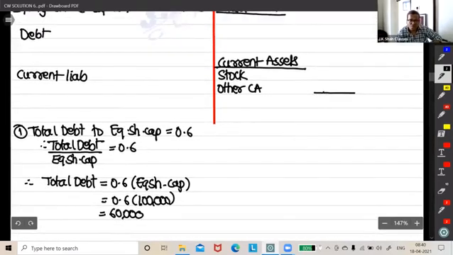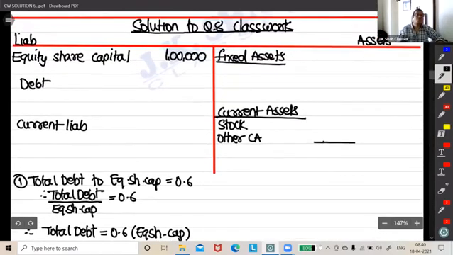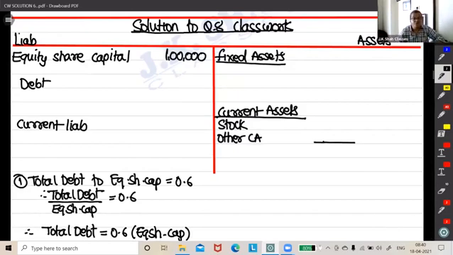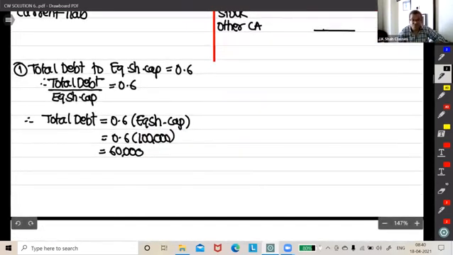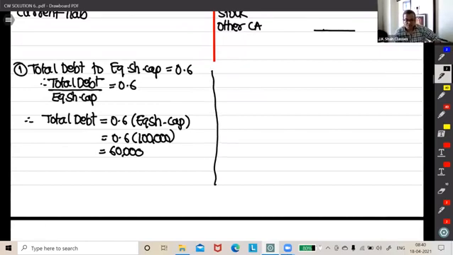Right? Okay. But in total debt we cannot write. What we will have to do? We'll have to find the bifurcation of this total debt. So how we will do that? I'll solve over here so we'll have something to refer. What we are told, current debt to total debt is 0.4. In total debt there is some current debt and there is some debt. Don't know the bifurcation, so that's why we are given this.